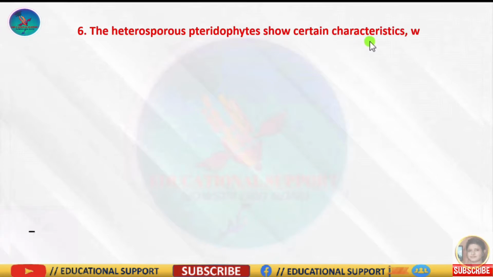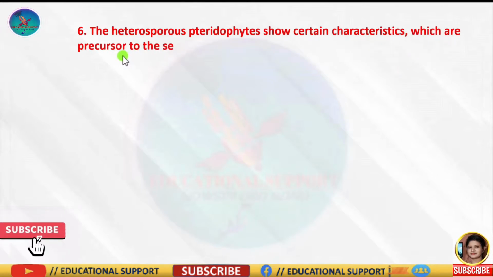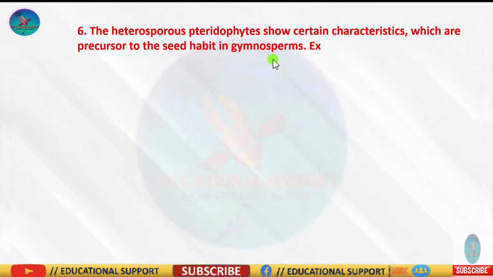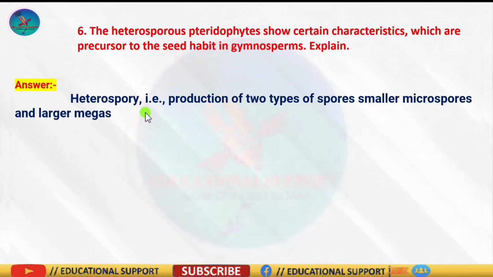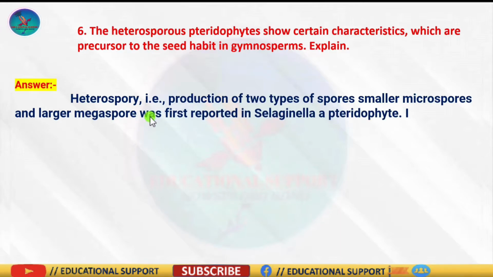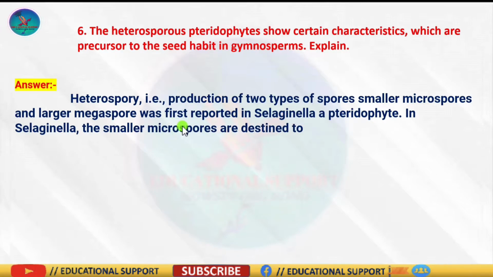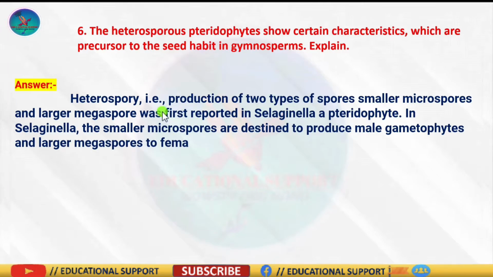Question number 6 is, the heterosporous pteridophytes show certain characteristics which are precursors to the seed habit in gymnosperms. Explain. So in the majority of pteridophytes the spores are of similar kinds, you know that. Such plants are called homosporous. So genera like Selaginella and Salvinia, which produce two kinds of spores, macro and microspores, are known as heterosporous.